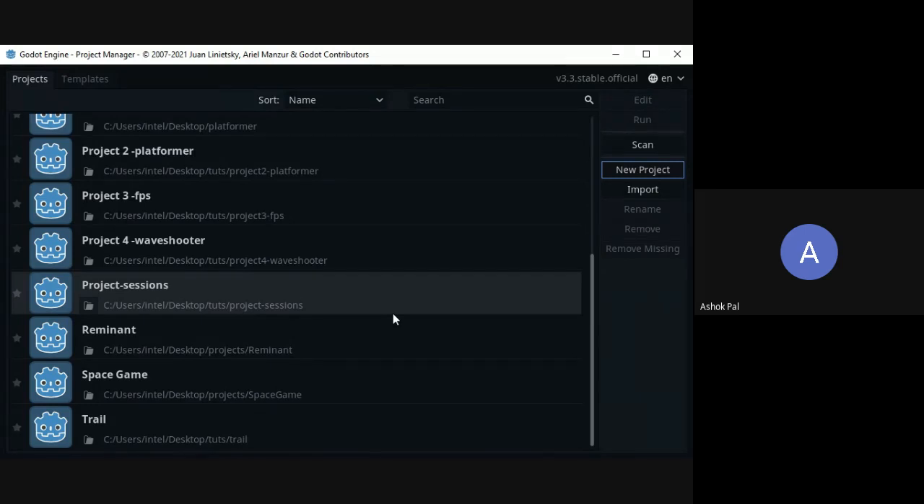Do people want to see how to start the Godot engine from scratch? Just write in the chat. I will start with that if you want. If everyone just tells me no, sir, okay, then we will not do that.